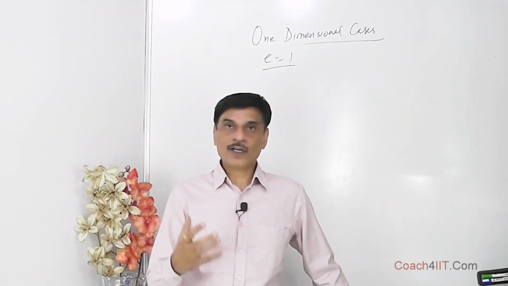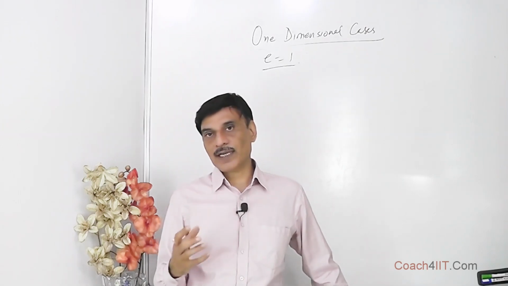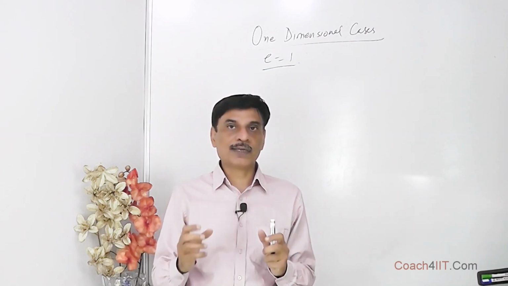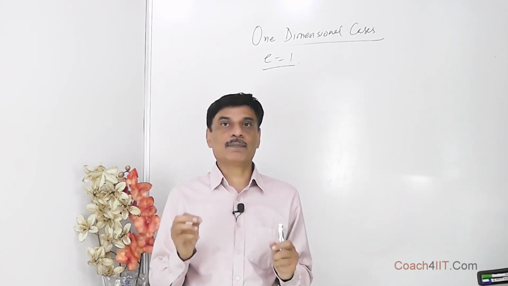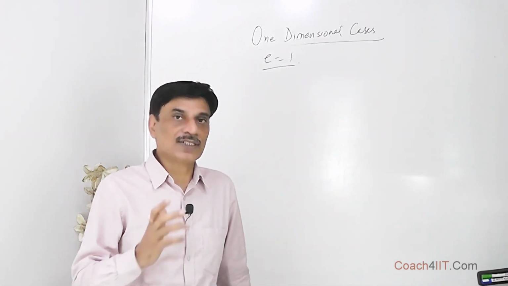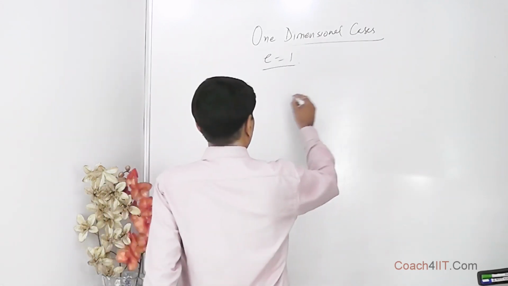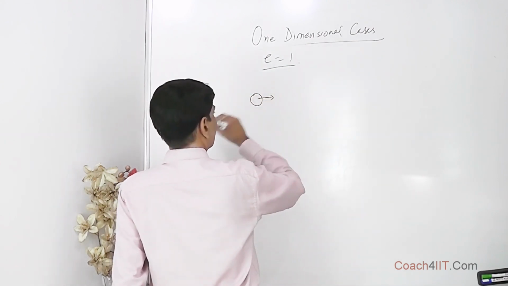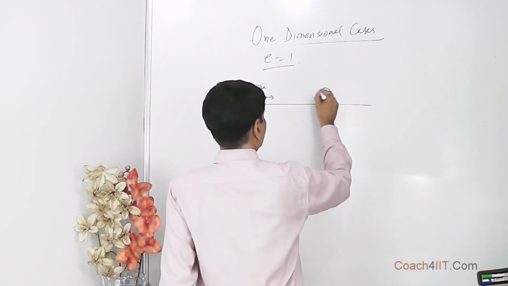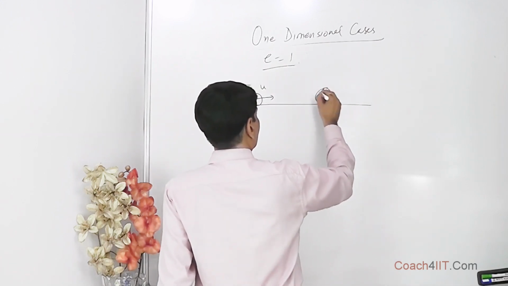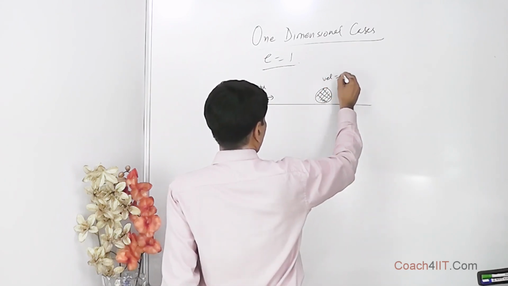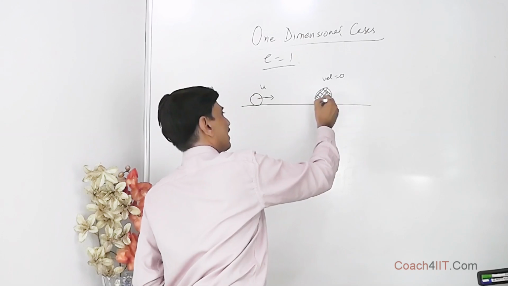Now let's move to other special cases where the collision is once again one-dimensional and perfectly elastic, but now one of the bodies is massive and stationary. This is a body going like this with a velocity u, and over here is the other body, which is massive and stationary, with velocity equal to 0.